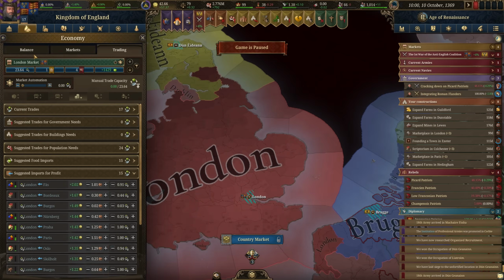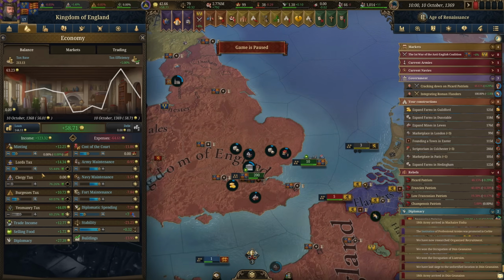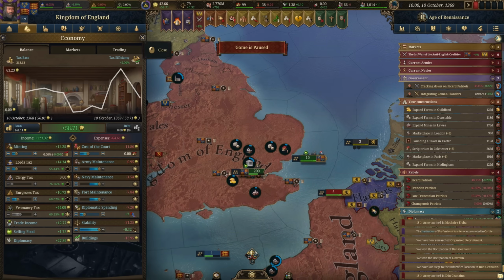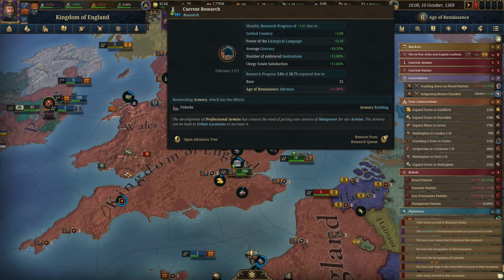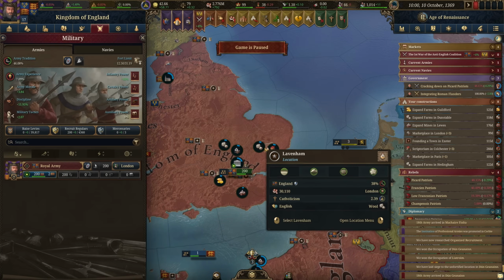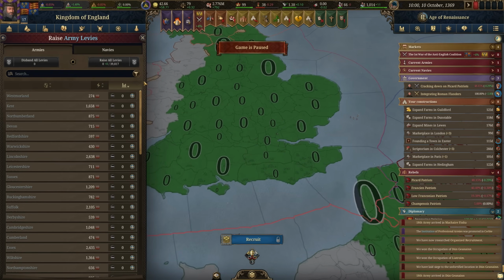Alright, so let's go ahead and take a look at our balance. See, they've already raised all this for us. See if we want to make any other adjustments. We're going to increase taxes just a little bit, because we could always use a bit more money than we're paying for our military. We still don't have the armories, so we won't be able to get any additional regular army troops. We'll just have to raise the levies we have, which is